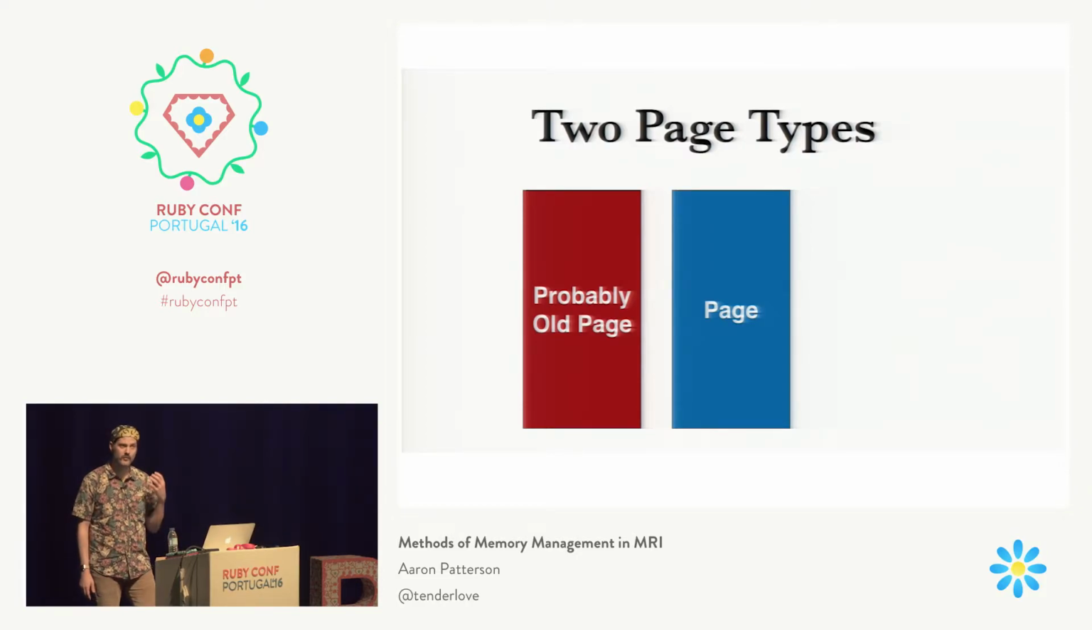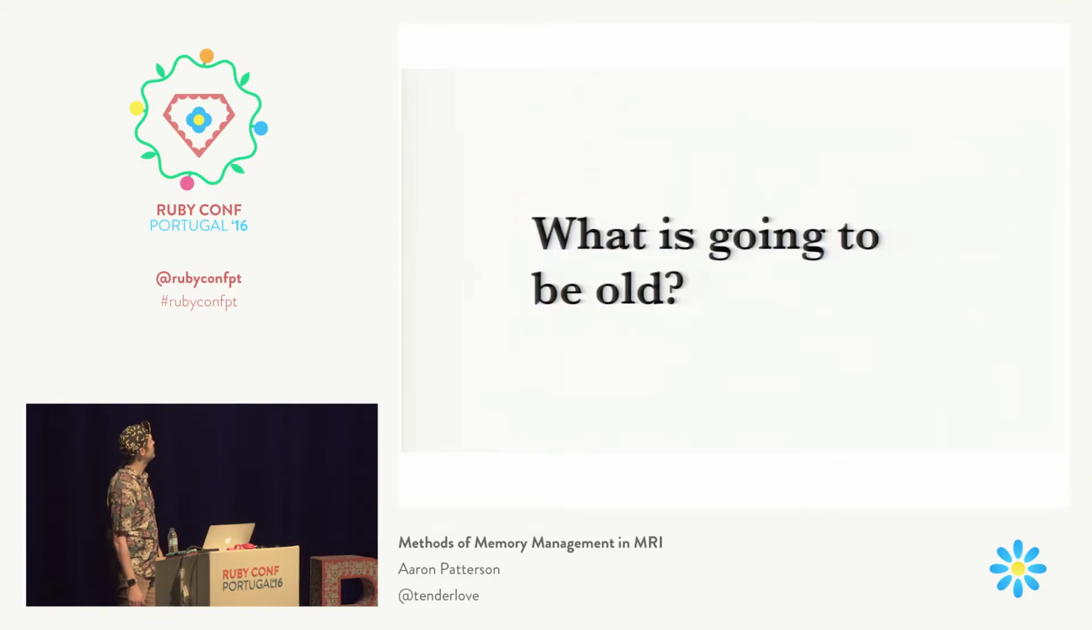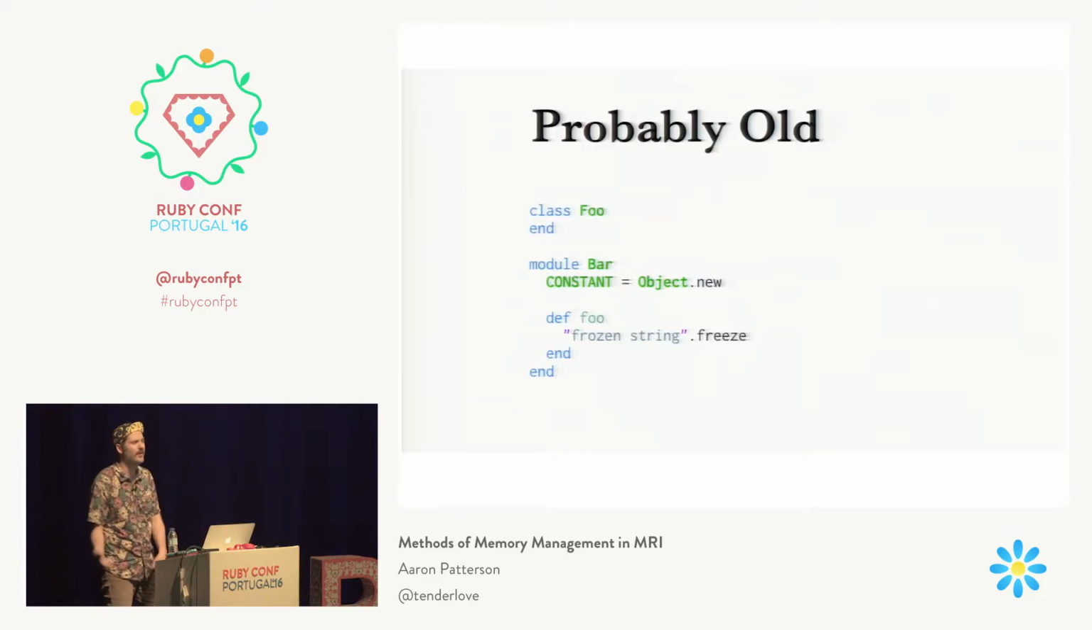Now, if we have an object that we know is probably going to get old, we'll stick it into the probably old page. If we have an object that we don't know about, we'll just stick it into the normal pages. So what is going to be probably old? We can determine that with some heuristics. For example, we know the class Foo is not going to get garbage collected. Probably that Object.new isn't going to get garbage collected. The frozen string won't be garbage collected. So we can apply some heuristics to that.